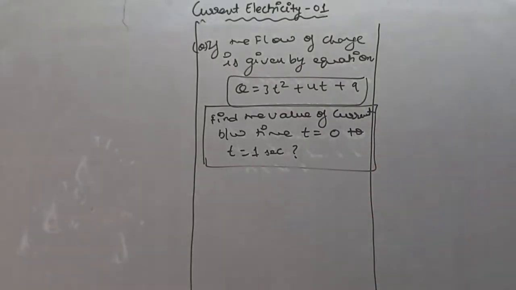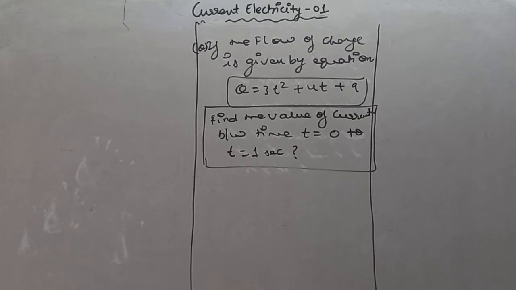So my dear student, the question is, if the flow of charge is given by the equation q is equal to 3t square plus 4t plus 9, then find the value of current between time t is equal to 0 to t is equal to 1 second.